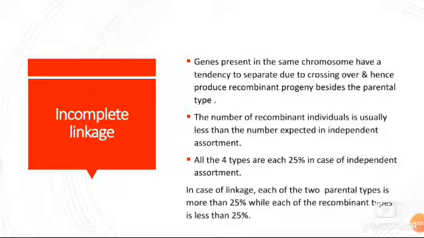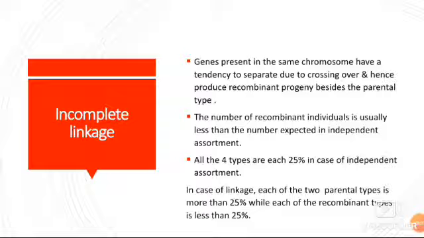As we discussed, the genetic exchange, the genetic variation is due to crossing over. So here crossing over is present, which means recombinant progeny will be present. That means recombination will occur, variation will be present, change will be present. So here parental type and recombinant type both will be present.